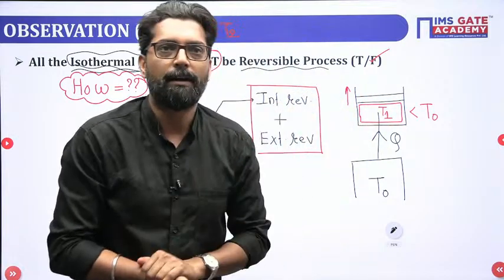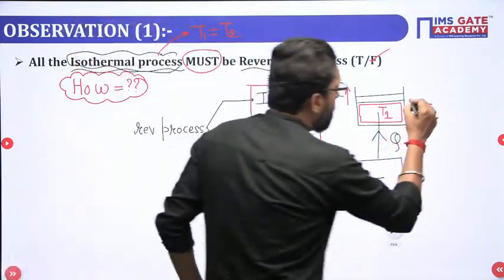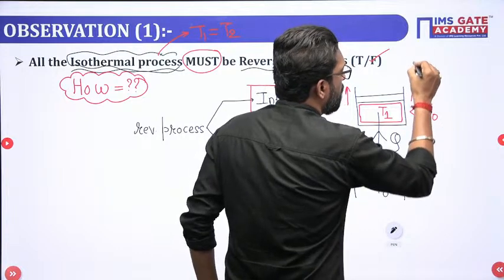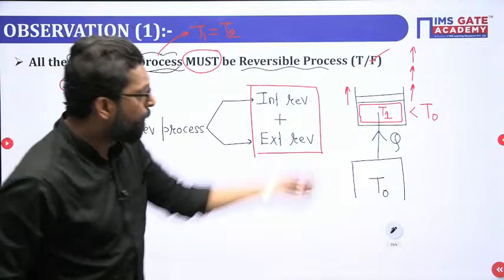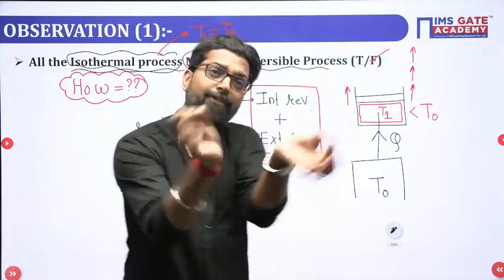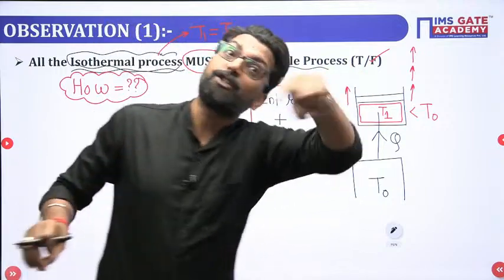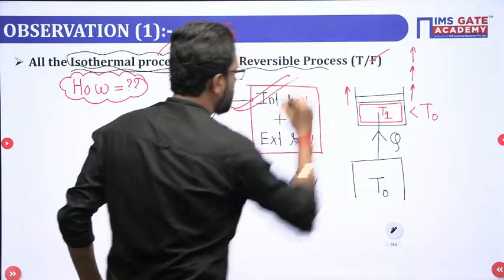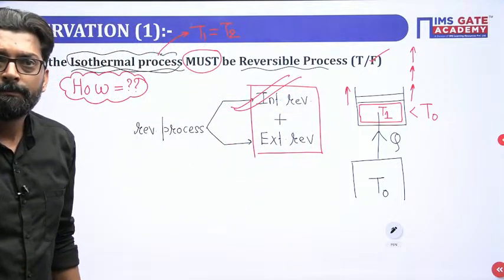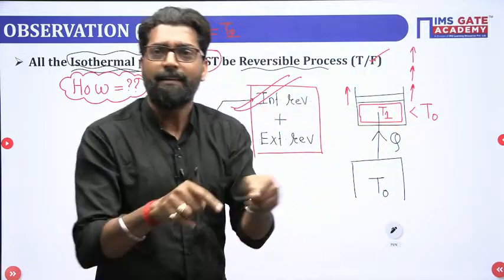So isothermal. Now, my dear, while you are pushing the piston upward to maintain its temperature constant, if you push the piston upward in a very slow manner, that is your quasi-static process. And quasi-static process must be internally reversible.